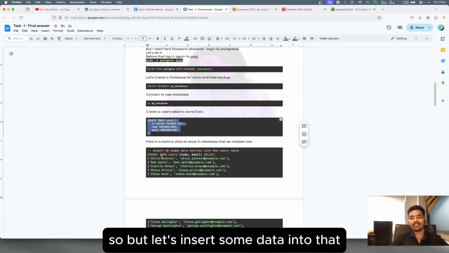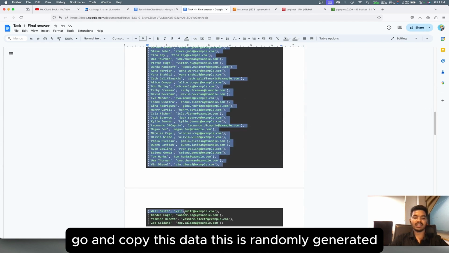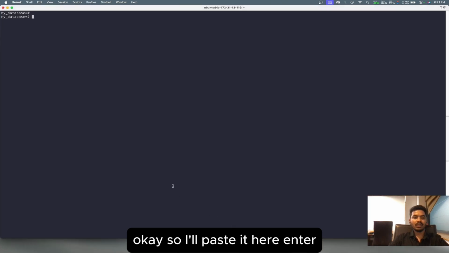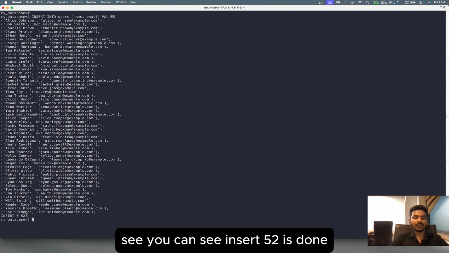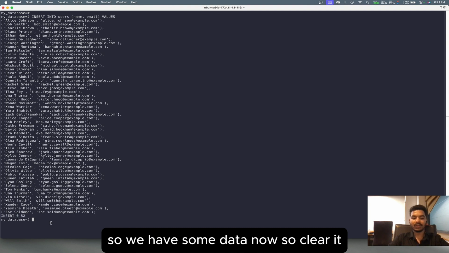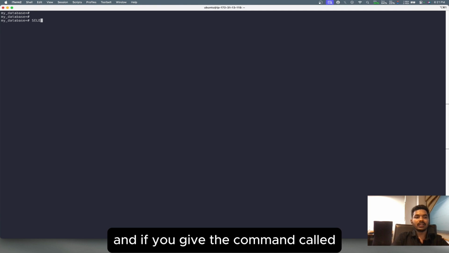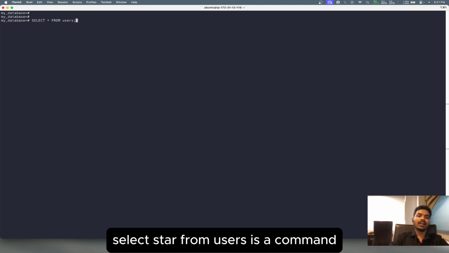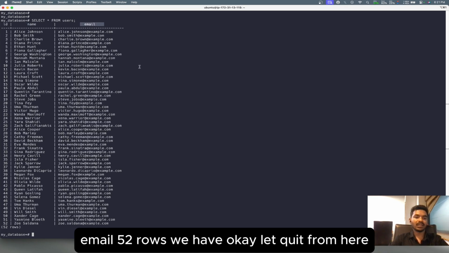But let's insert some data into that one. Go and copy this data. This is randomly generated. Okay, I'll paste it here, enter. You can see INSERT 52 is done, so we have some data now. Clear it, and if you give the command select star from users, enter. See, we have the data: ID, name, email, and 52 rows.